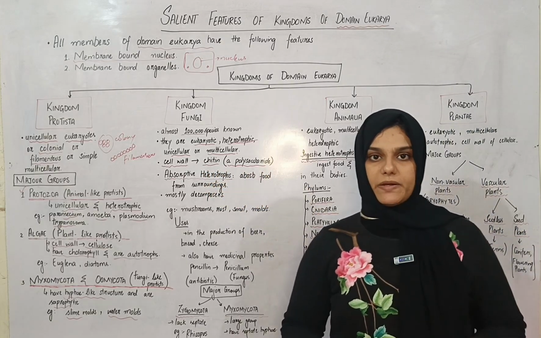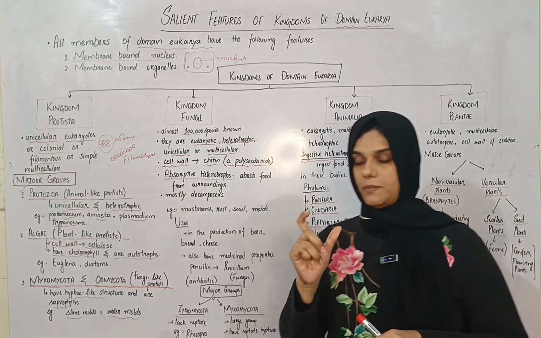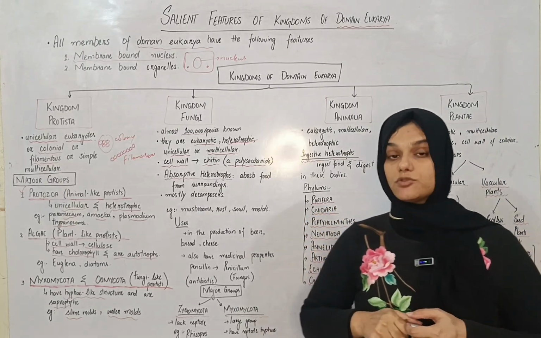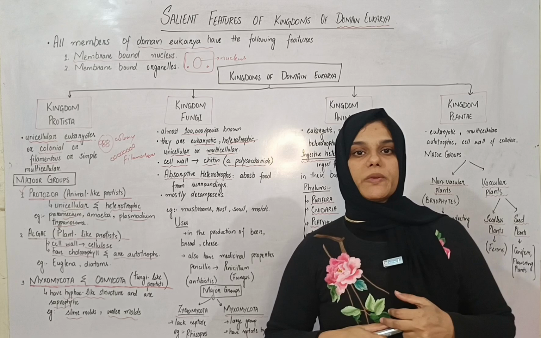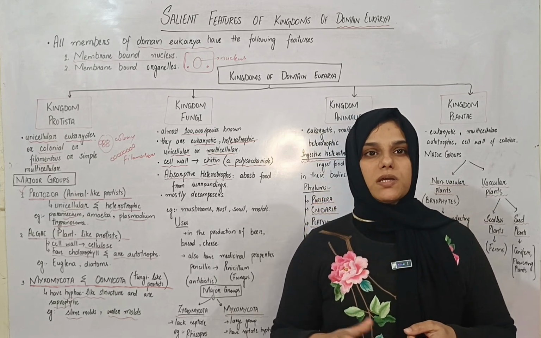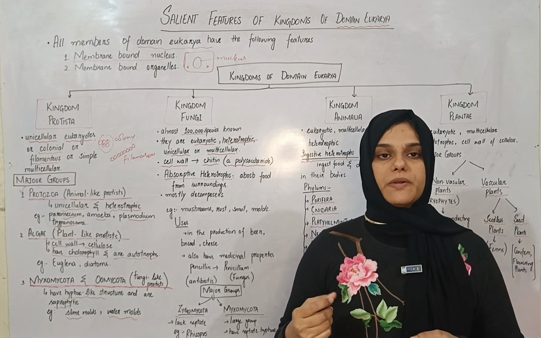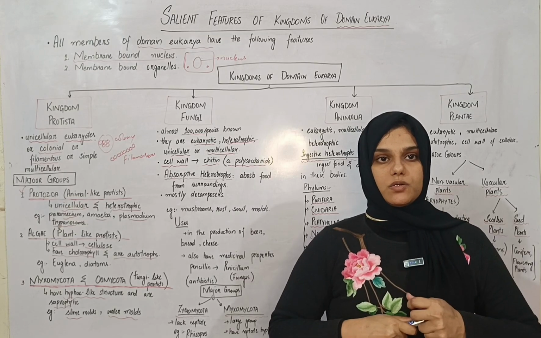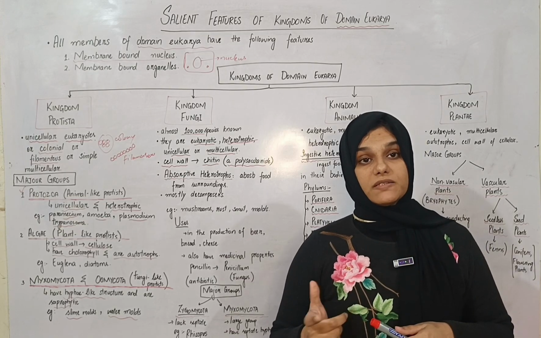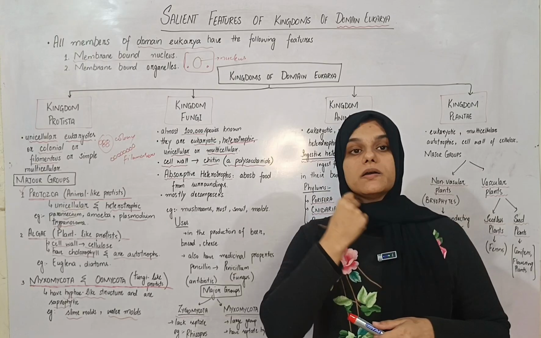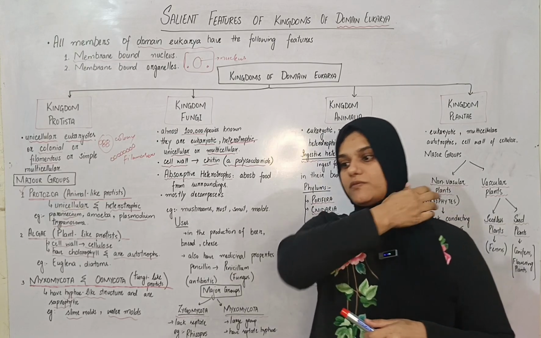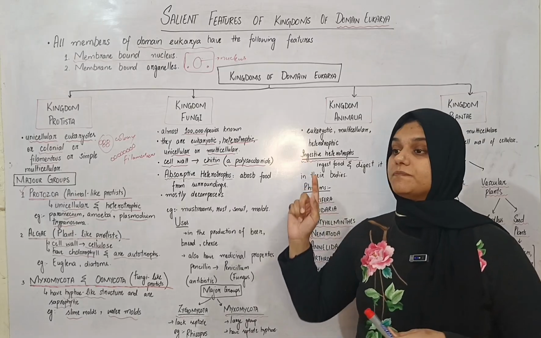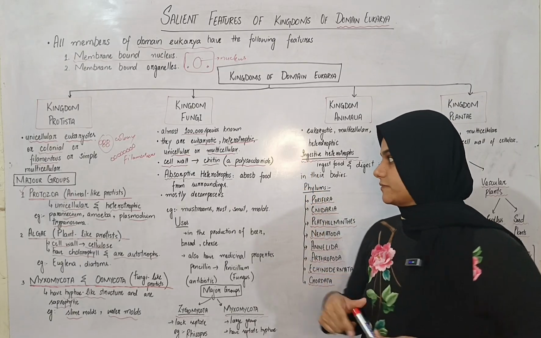It is a polysaccharide made up of sugar and protein. So chitin is a very tough structure, and the exoskeleton of insects is also made up of chitin. So you can imagine the hardness of this material. The material of the insect outer body is quite hard, difficult to break. So fungi is also a very tough organism. It is very difficult to get rid of a fungal infection if you have any, because of the strong chitin cell wall they have.